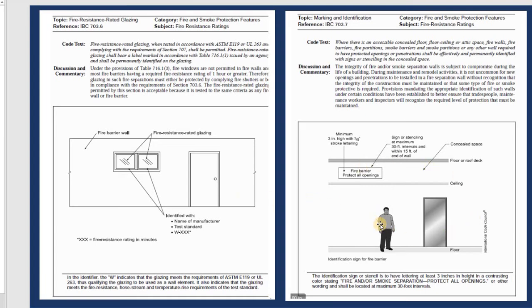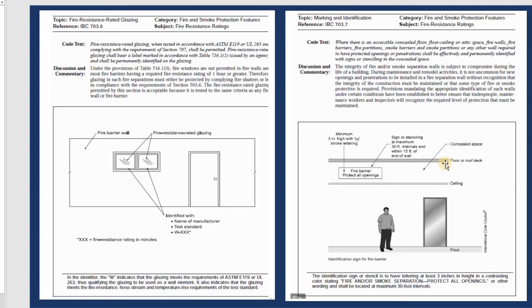If you see like this, it is the floor right here, and after that you can see the ceiling right here, the second one right here, or the roof one if you have the roof deck, or the floor for the second level. Between them, you need to have the fire barrier protecting the opening. This is because a door is one kind of opening.